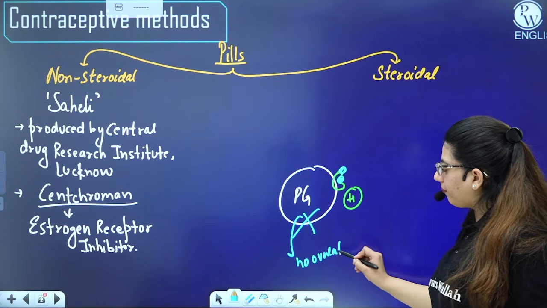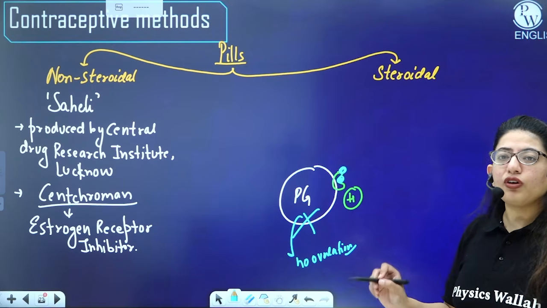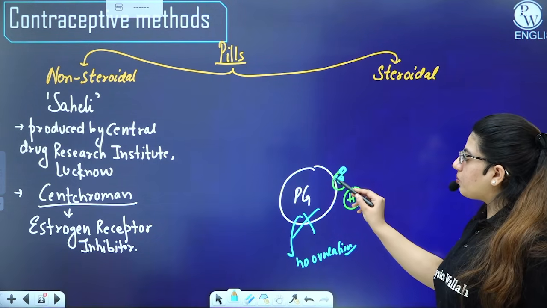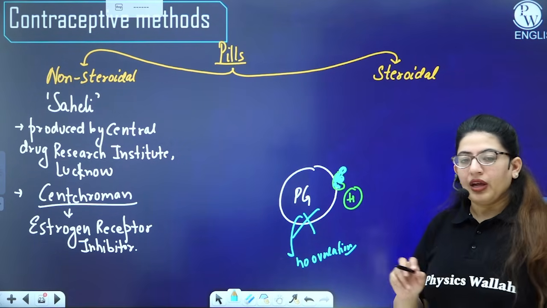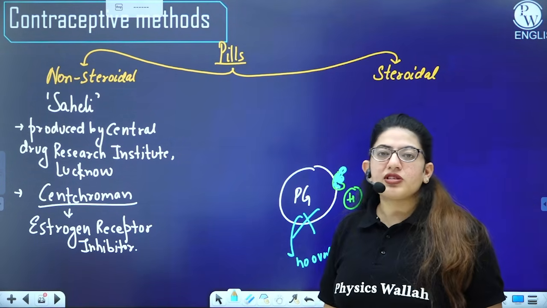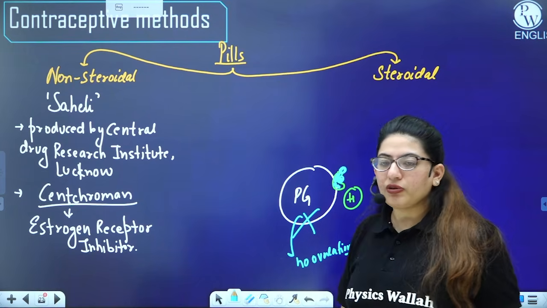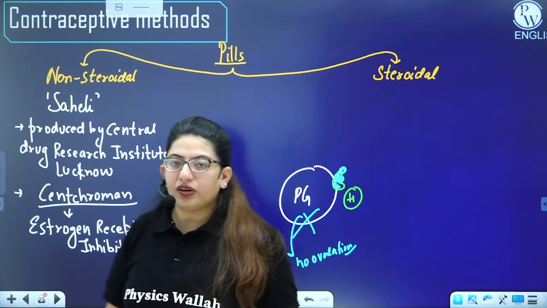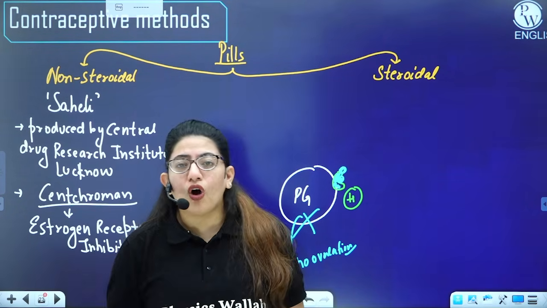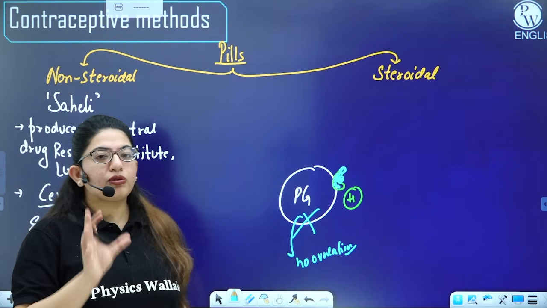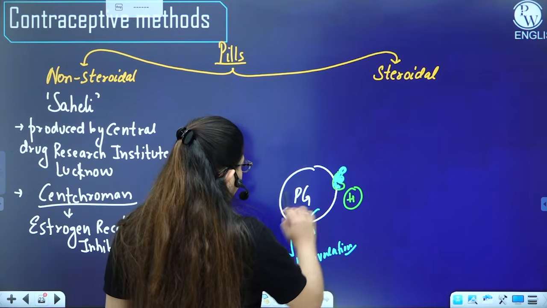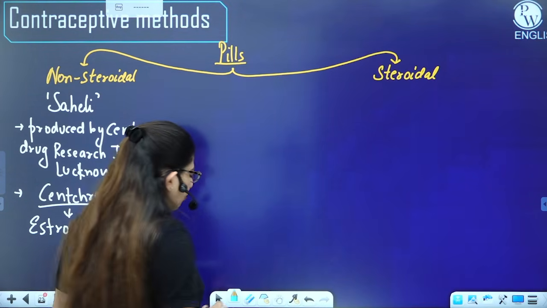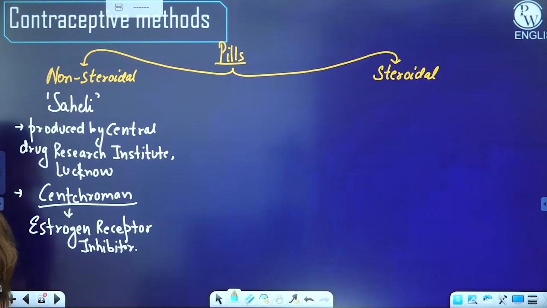You getting my point? I am not using any hormone. I am just blocking the receptor on which the hormone binds, and which tells the pituitary gland to work. If the receptor is blocked, the pituitary gland will not function and will not form the FSH. Fine. This actually happens here. We are blocking the estrogen receptor, and no more functions will occur. There will be no ovulation, and there will be no pregnancy.